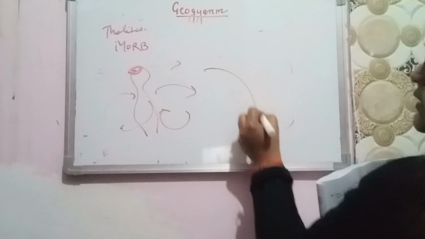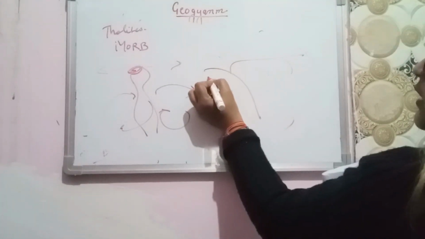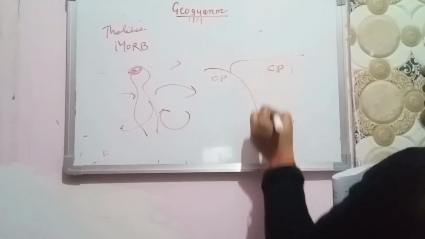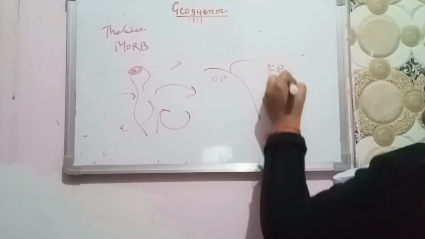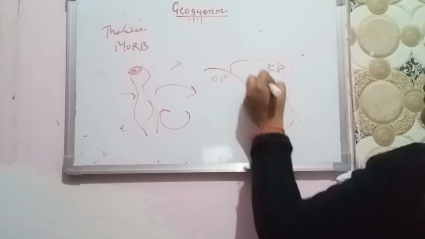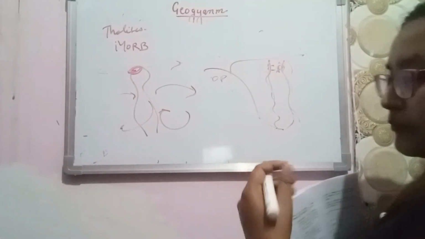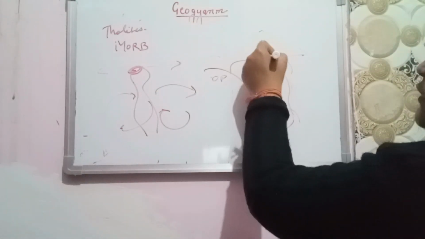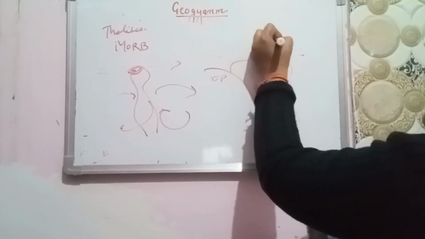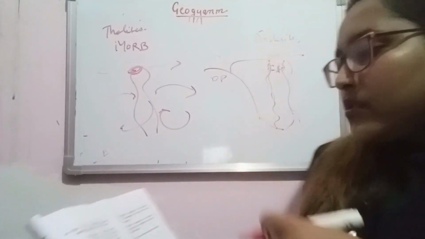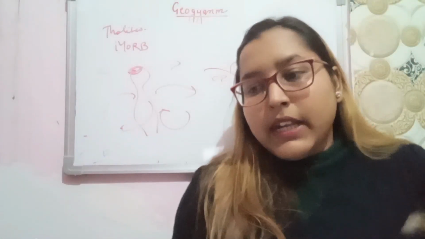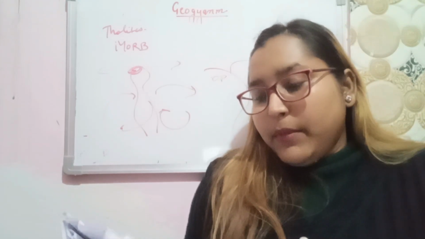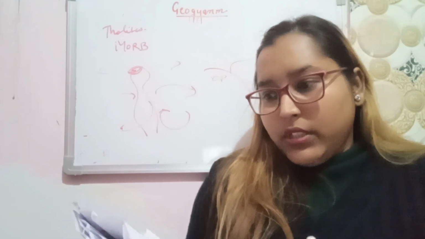If there is compression between the oceanic plate and continental plate, after some point of time partial melting will occur, and the magma generated will be andesitic. So in a subduction environment, you will get andesite magma. They have asked which statement is correct. According to me, 1, 2, 3, all are correct.